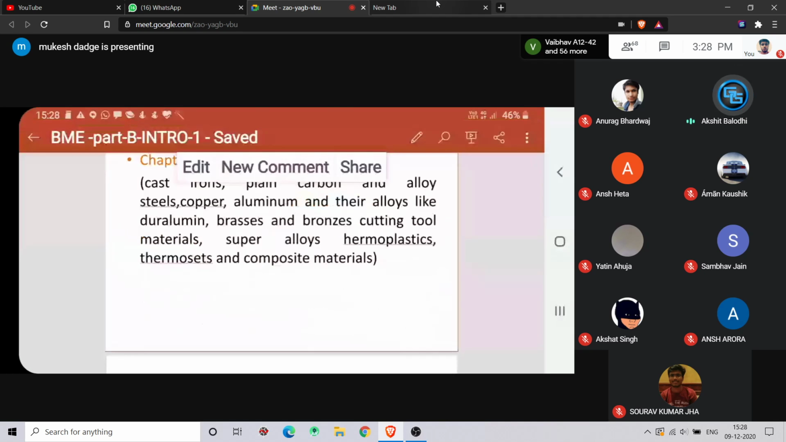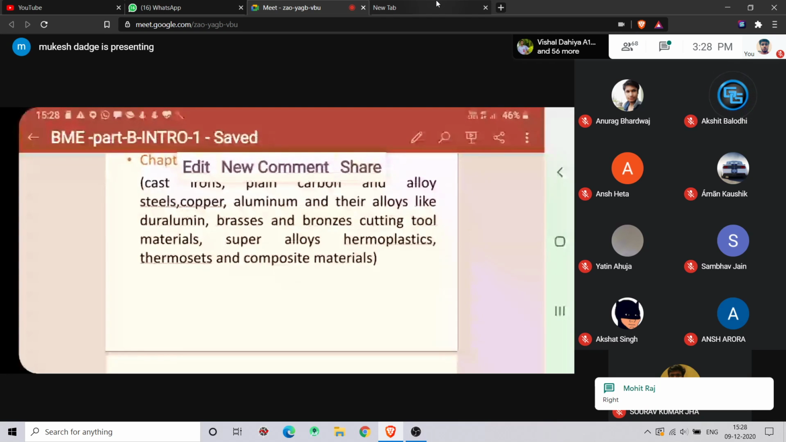Yes, handbooks are there for each and every material, right? For brasses, you'll find handbooks. Bronzes have handbooks. Cutting tools have handbooks, right?